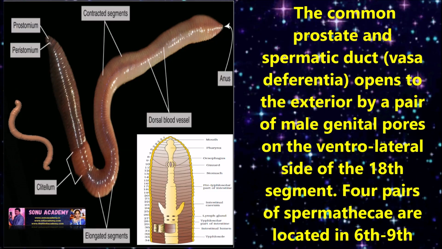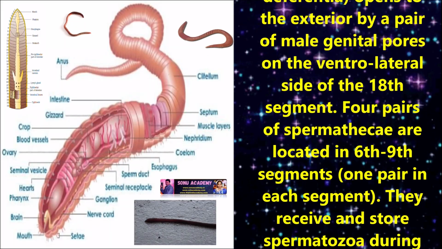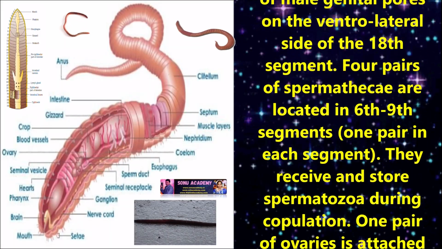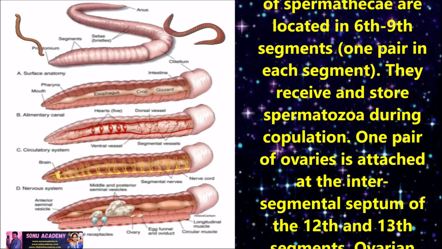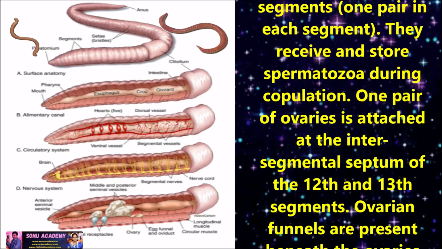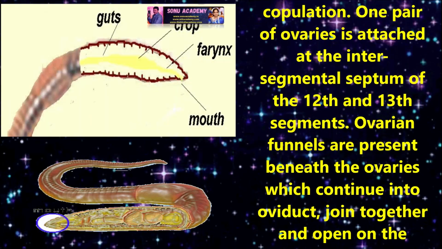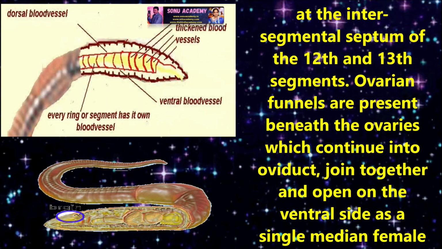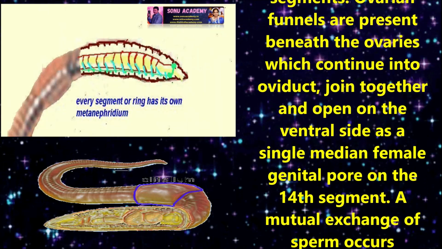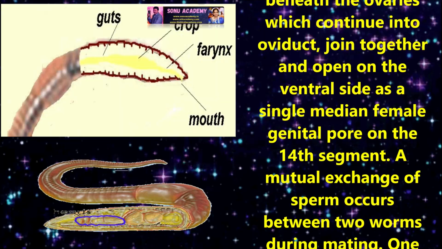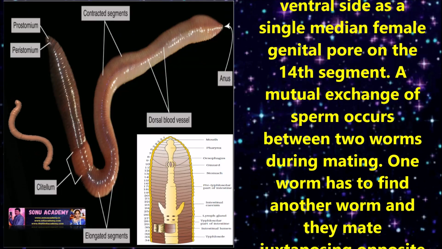Four pairs of spermathecae are located in the 6th to 9th segments, meaning one pair in each segment. They receive and store spermatozoa during copulation. One pair of ovaries is attached to the internal segmental septum of the 12th and 13th segments. Ovarian funnels are present beneath the ovaries, which continue into oviducts, join together and open on the ventral side as a single median female genital pore on the 14th segment.